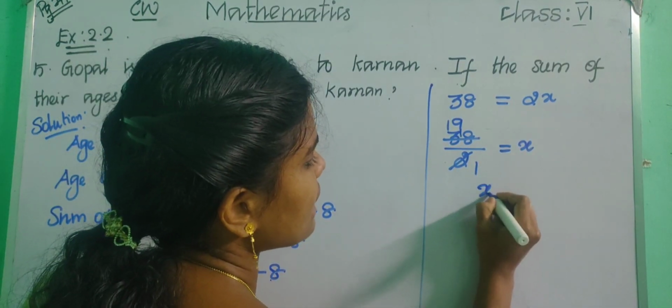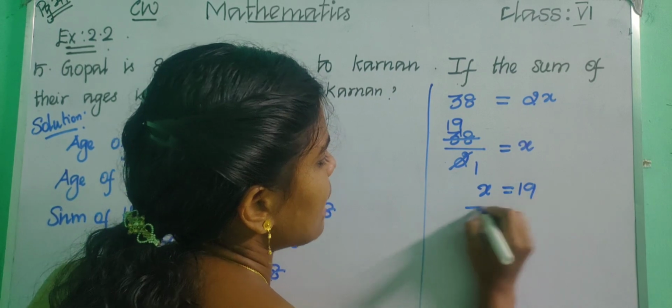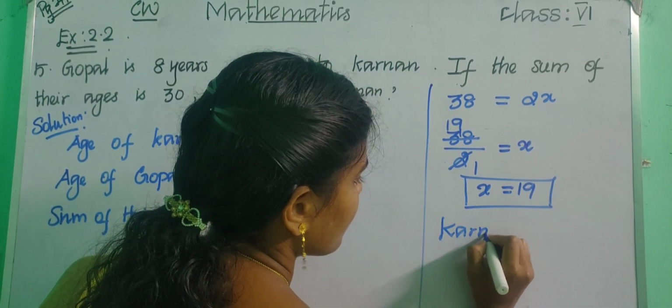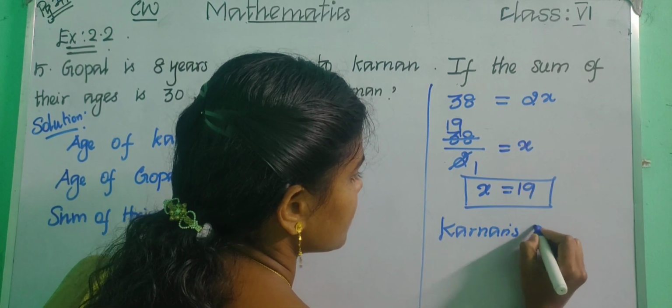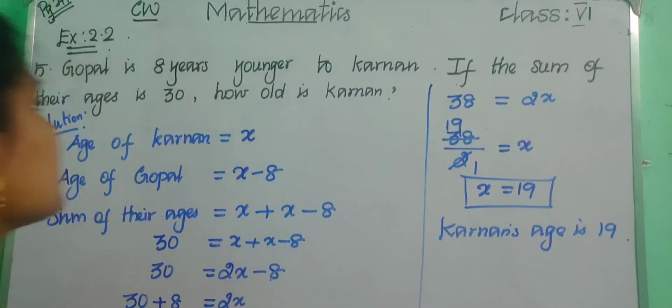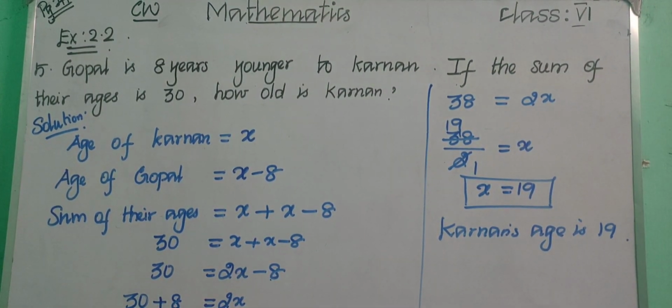So what is Karnan's age? x equal to 19. So Karnan's age is 19. Okay, children, so we got the answer, that is 19. Is it clear, children? Okay, copy this in your classwork notebook. Pause the video and write.